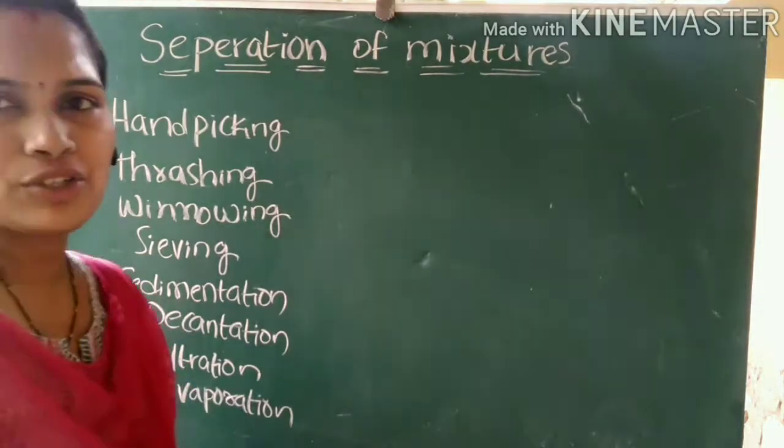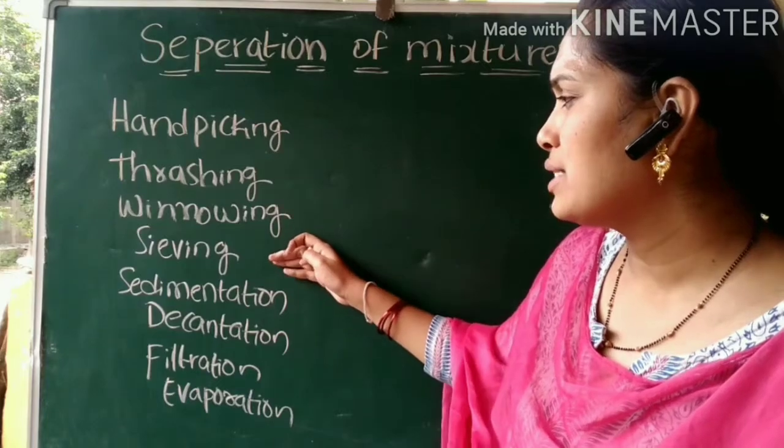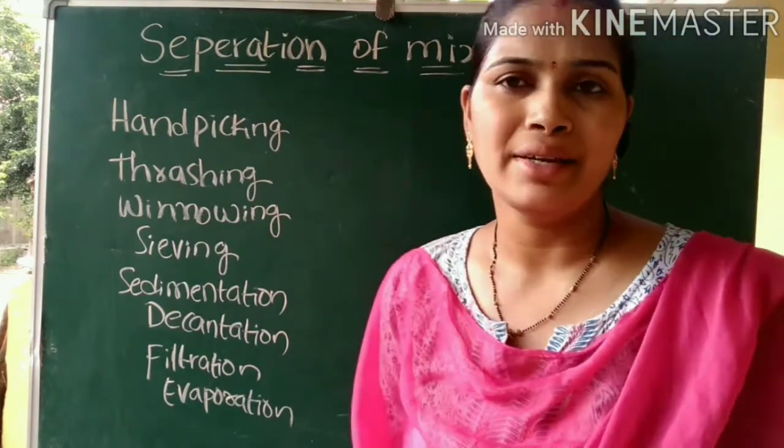These are some separation methods. Okay. So hand picking, thrashing, winnowing, sieving, sedimentation, decantation, filtration and evaporation.